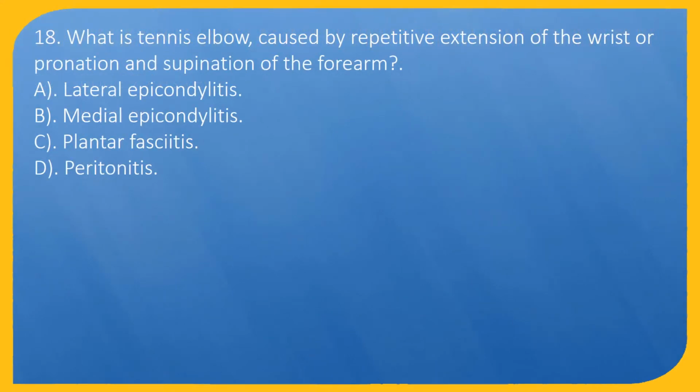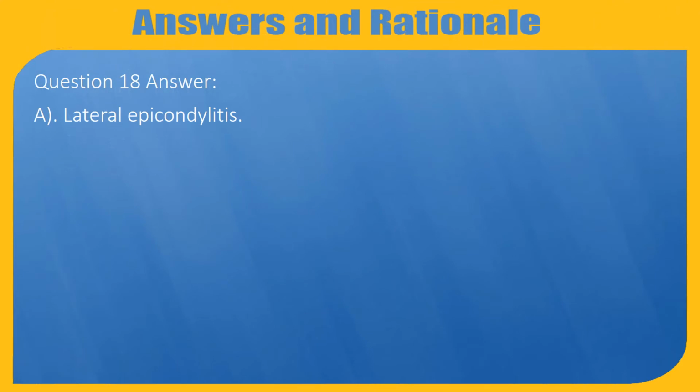Question 18. What is tennis elbow, caused by repetitive extension of the wrist or pronation and supination of the forearm? A. Lateral epicondylitis. B. Medial epicondylitis. C. Plantar fasciitis. D. Peritonitis. Question 18 answer: A. Lateral epicondylitis.